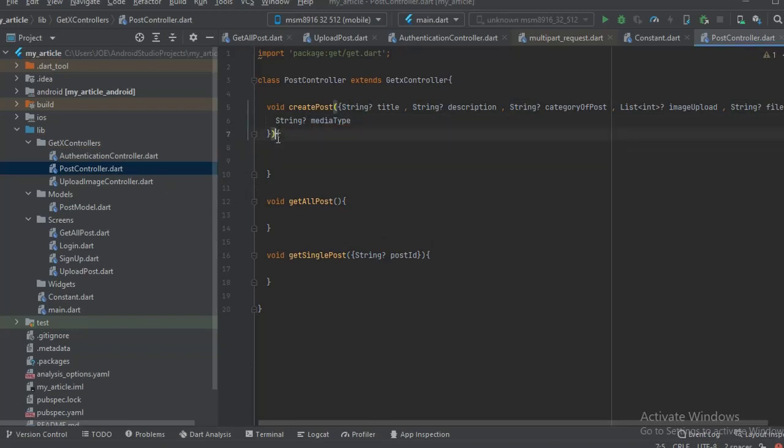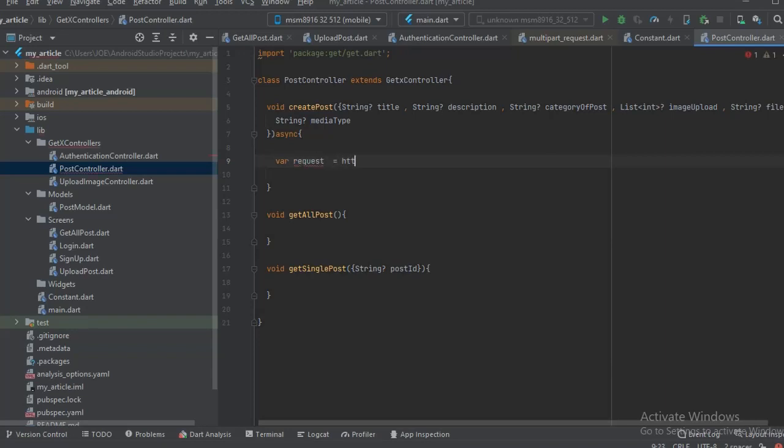And then we need to make this function an asynchronous function, because we're dealing with a network request. So for that, we're going to say request is going to be equal to HTTP. We have to import it. I don't think we imported that.